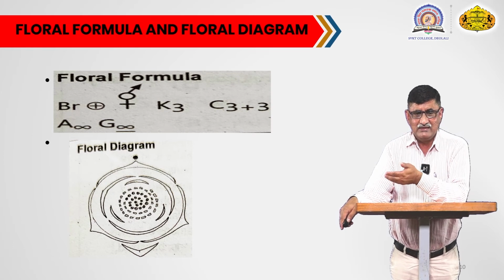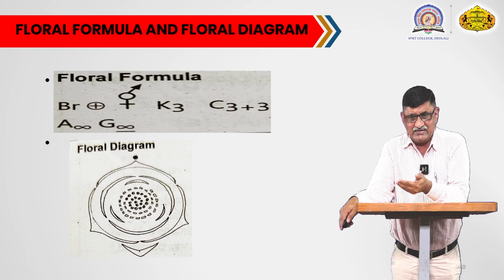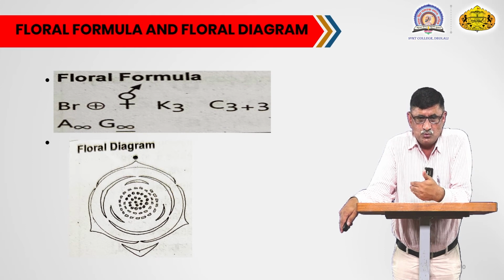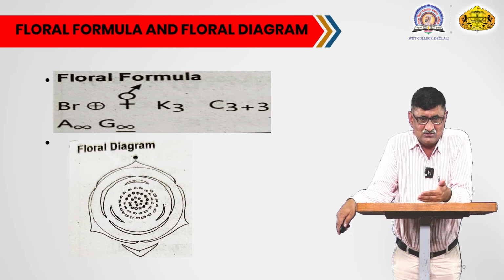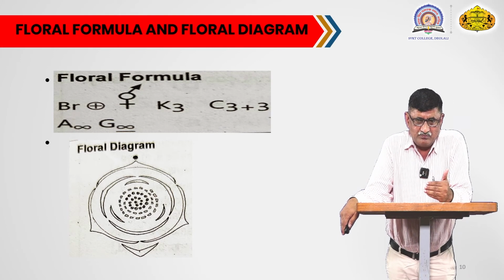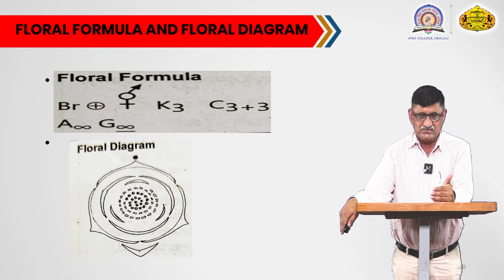Next to sepals, again there are three petals. They also lie one next to one another. There is no kind of overlapping, they are free, and inner to this there is again another whorl of petals. So you can see both the whorls of petals are free from one another, and that is why we can say the petals are free, they are having a valvate aestivation.